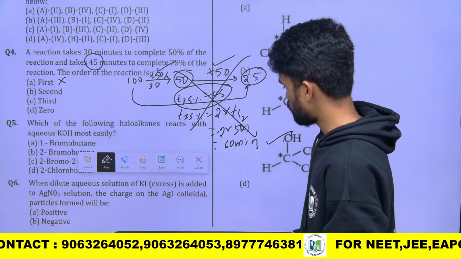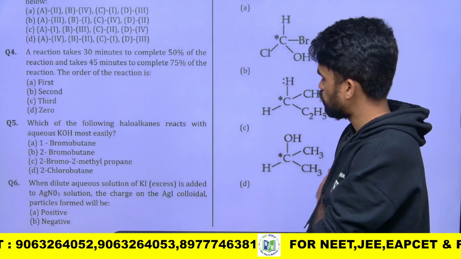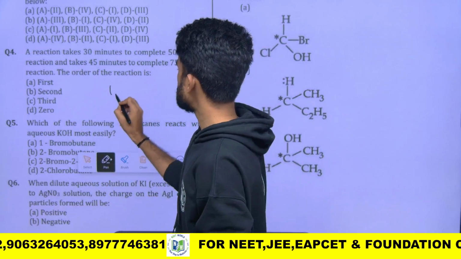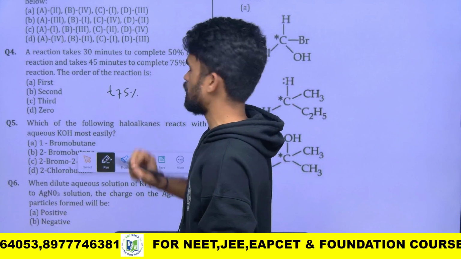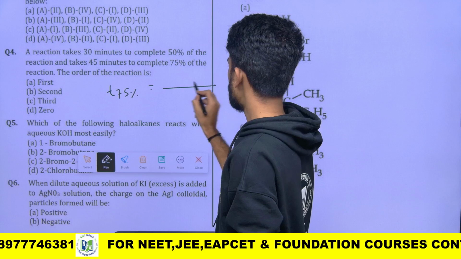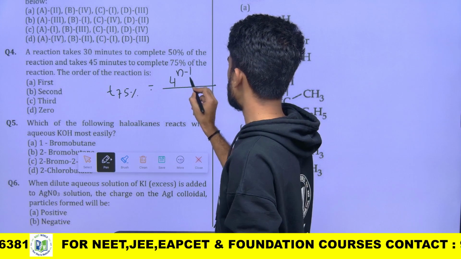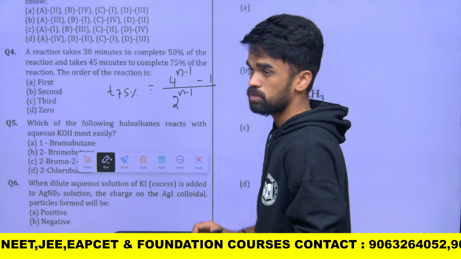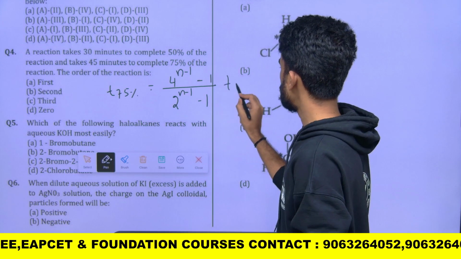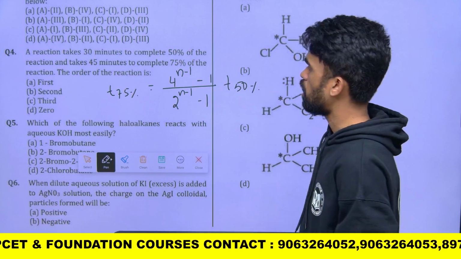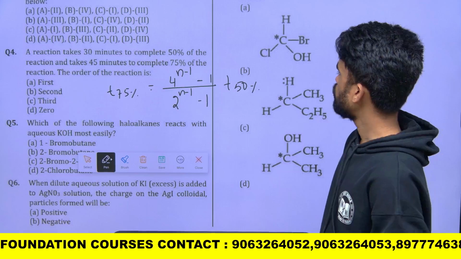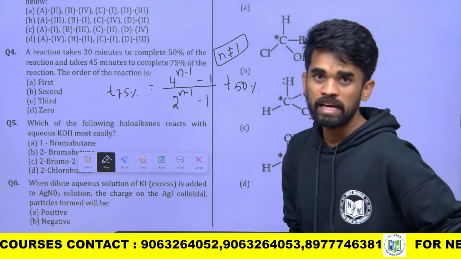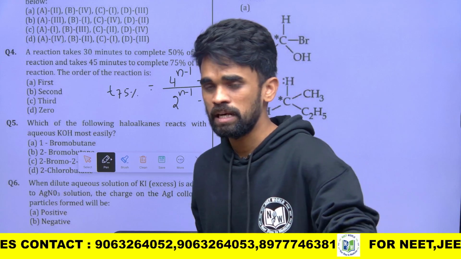Like this we need to check. Now I will give you one direct formula. t 75% of a reaction equals (4 power n minus 1 minus 1) divided by (2 power n minus 1 minus 1) times t 50%. This is a formula you can use here. This formula is not valid for first order reaction, that's why I gave the explanation separately for first order.